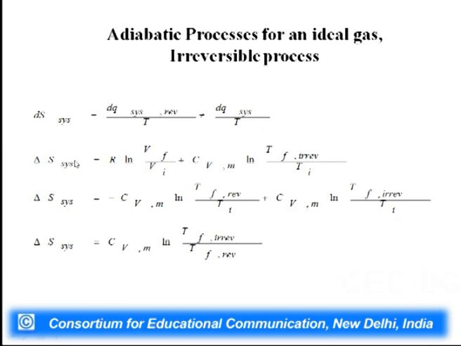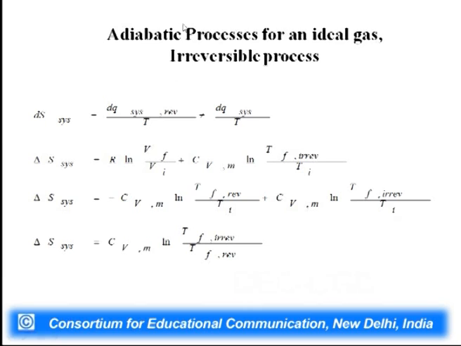How do we calculate delta S system in this case? We are going to use the same equation which we earlier derived for calculation of delta S, that is R log Vf by Vi plus Cv log Tf by Ti. Now, you see this is Tf irreversible because now the temperature is going to be different.